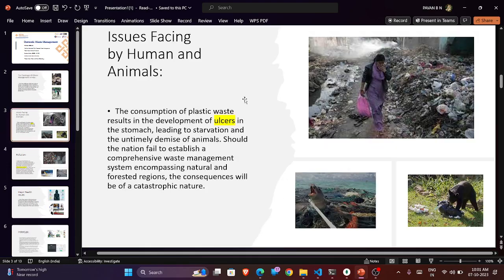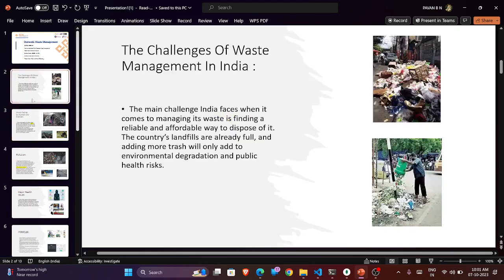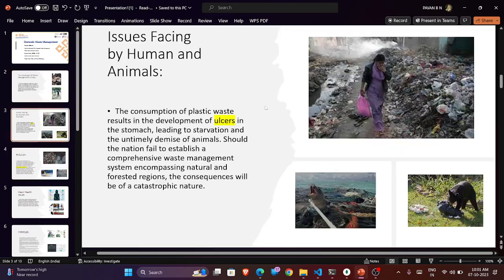So, what are the issues faced by humans and animals? As humans are throwing garbage, they don't know the effect it has on them too. Humans face a lot of health issues. Consumption of plastic waste items can develop ulcers in the stomach and lots of diseases, and humans can also feel uncomfortable walking through garbage-damp areas. A lot of diseases are caused through that.